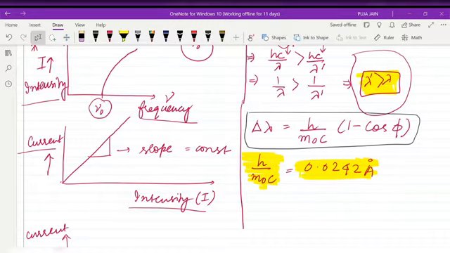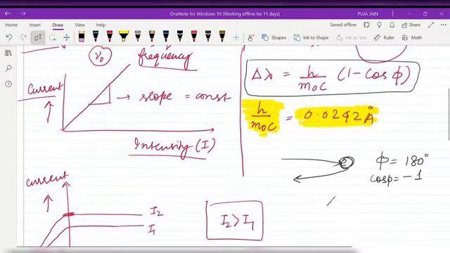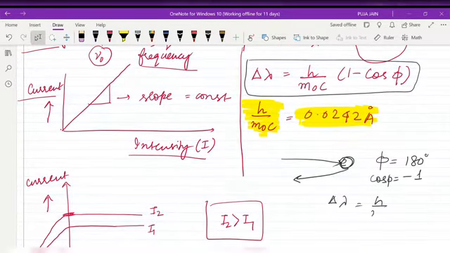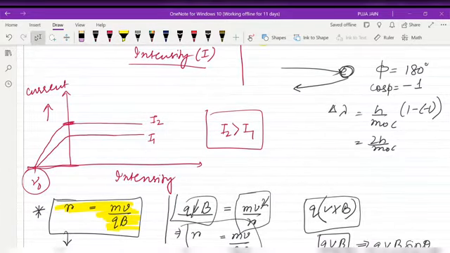Now if there is a case of back scattering, suppose when my X-ray is incident on the electron it is back scattered, then what will be the angle phi? The angle phi will be 180 degree. Then cos phi is minus 1. Then delta lambda will be h by m naught c times (1 minus (minus 1)), that is 2h by m naught c.